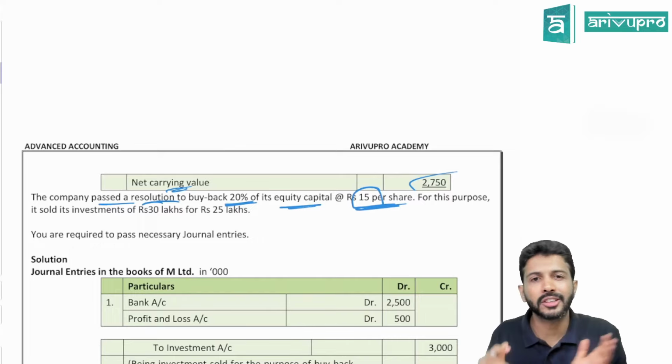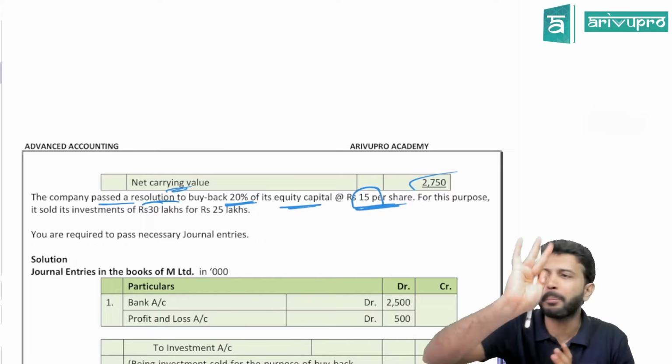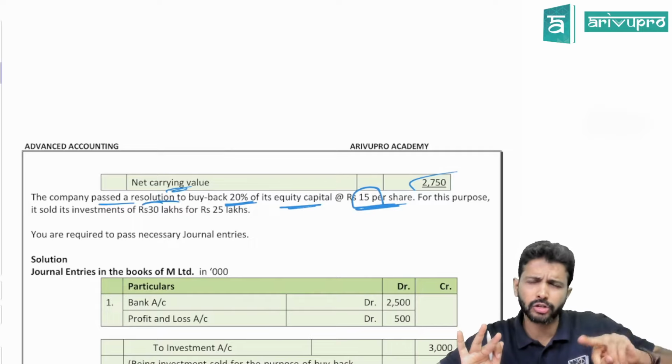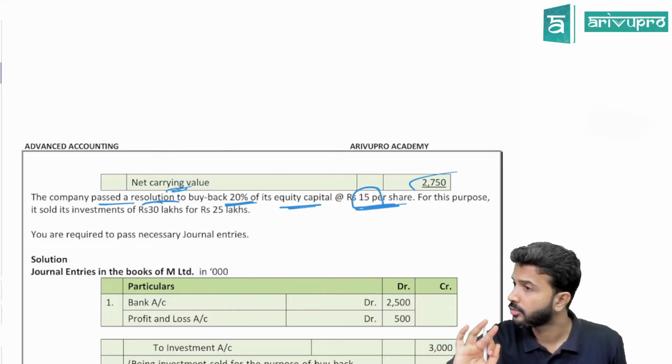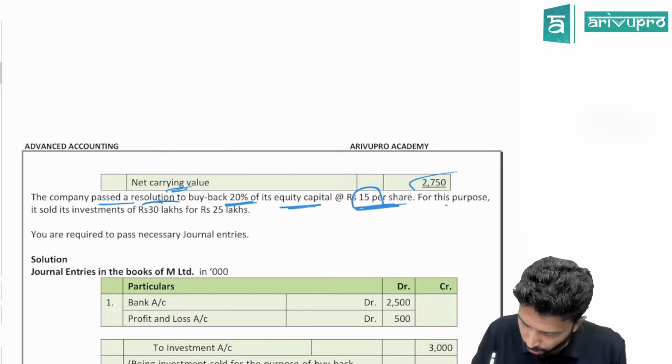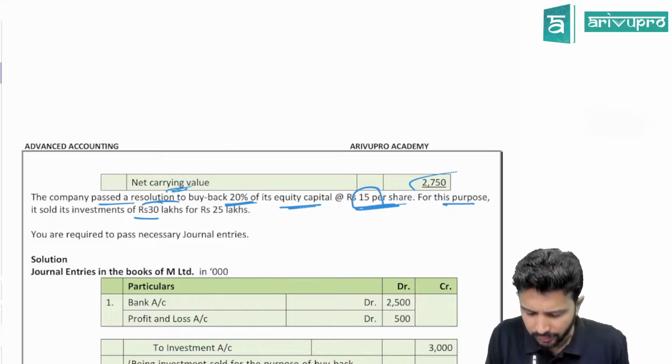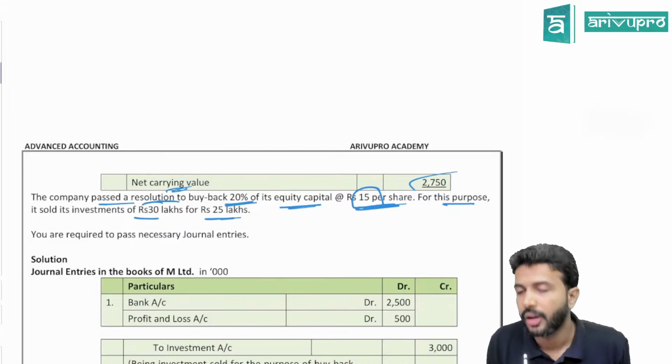That extra is a loss, right? We call that loss as premium on buyback. Instead of just calling it a loss, we call it a premium on buyback. Fair enough? Or you can also call it premium on buyback of equity shares. Good so far? Okay. For this purpose, it sold its investment of 30 lakhs for 25 lakhs.